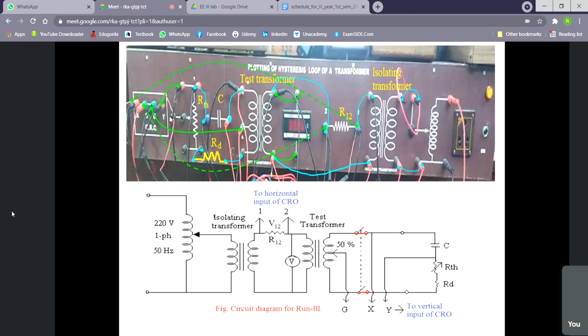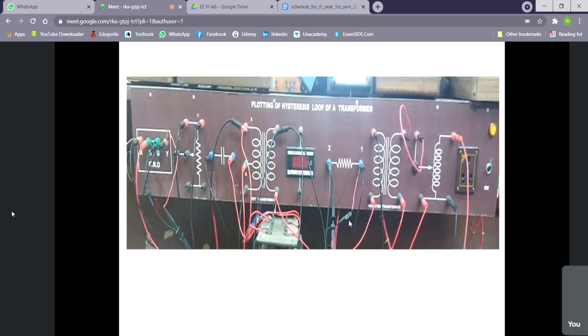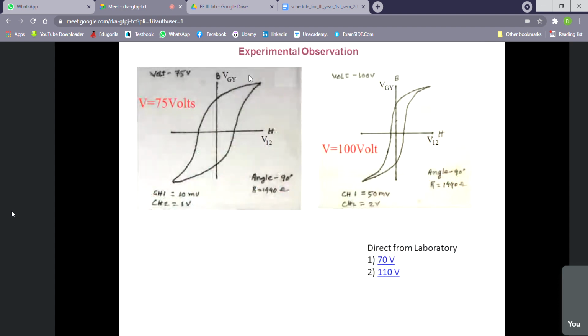In run 1 and run 2, these two G's will be shorted. But in run 3, these two should not be shorted. These two are disconnected; these two G's are separate. Now if we give the oscilloscope in dual mode, then we can get the value in this way.